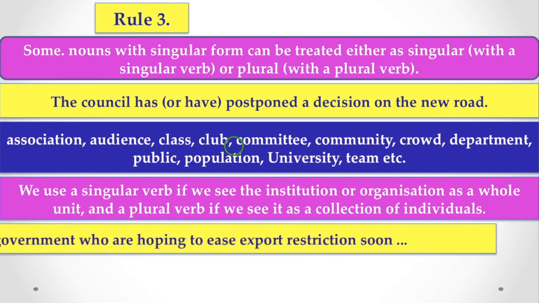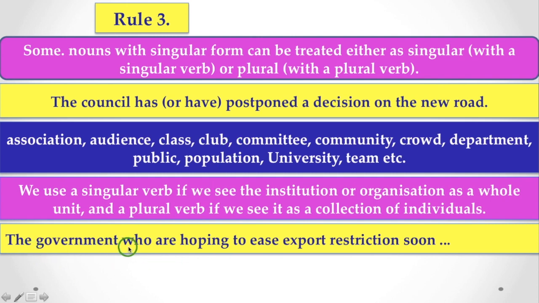More examples like this: the government who are hoping to ease export restrictions soon. Here you find the government who are hoping. Here we are thinking about the members of the government. That is, we consider government as a collection of individuals.